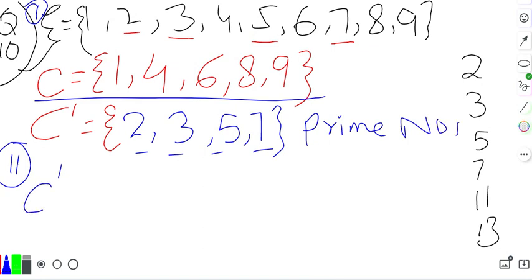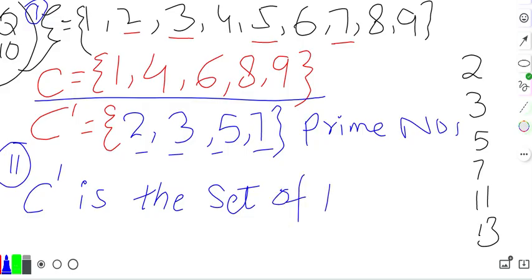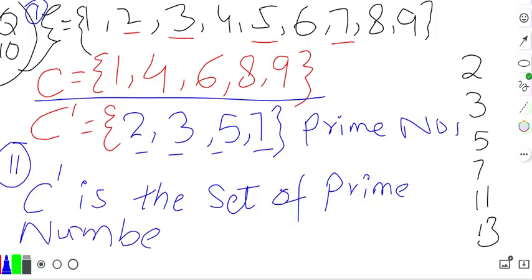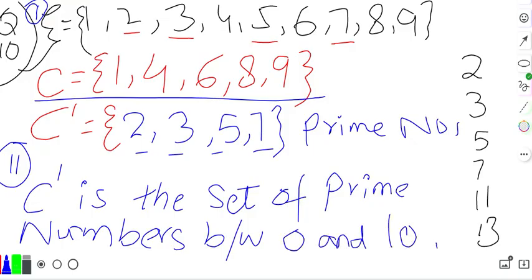So that means C complement is the set of prime numbers, but the necessary condition will be prime numbers between 0 and 10. This is question number 10.